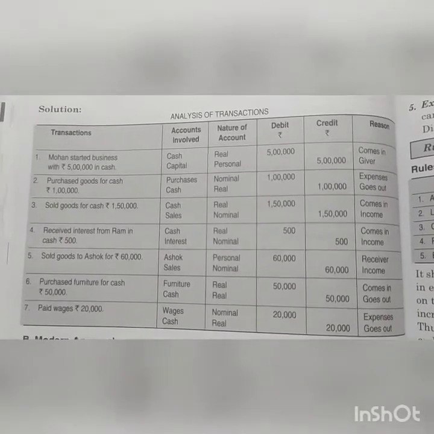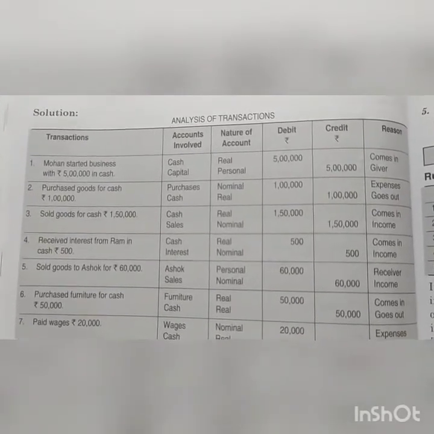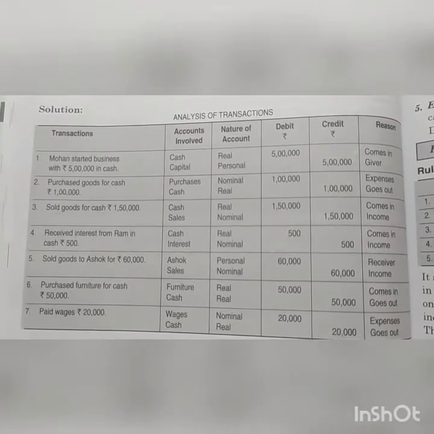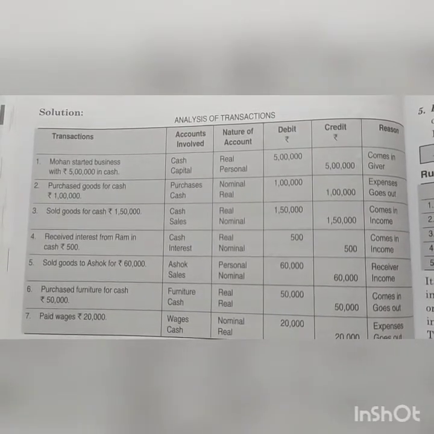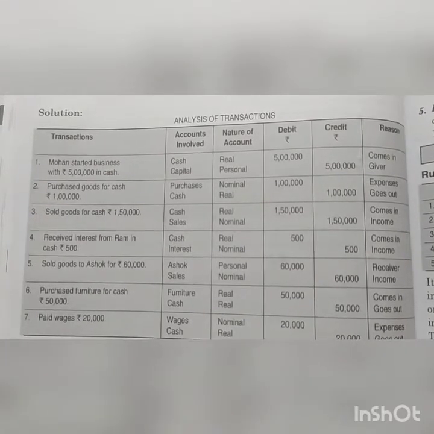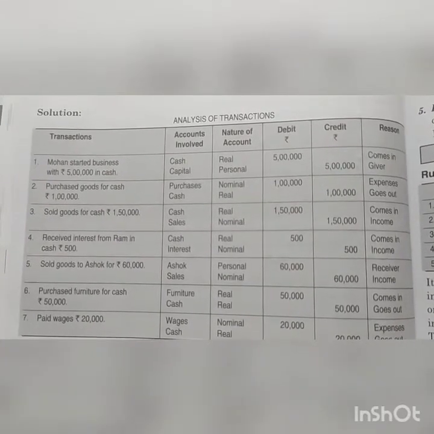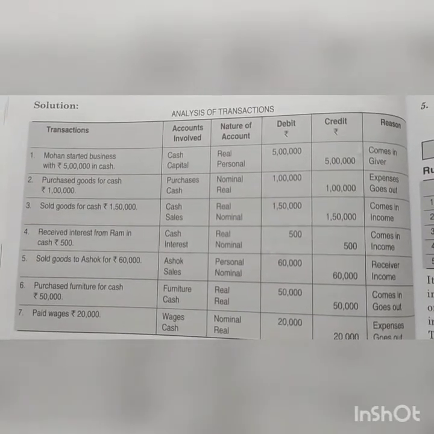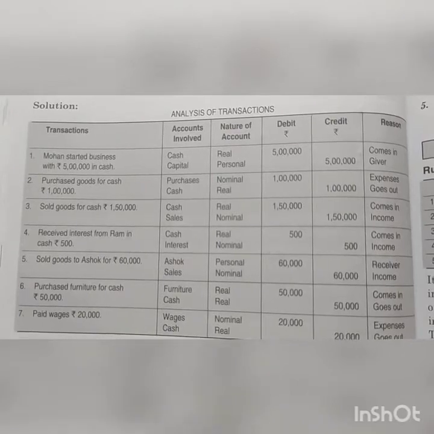See, students, in this manner you need to write this type of questions. Analysis of transaction. First column is for transactions, then accounts involved, then nature of account, that is classification, which one to be debited, then which one to be credited, and reason why it is to be debited and credited.